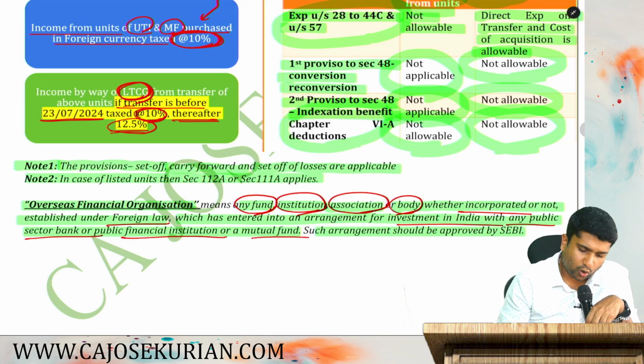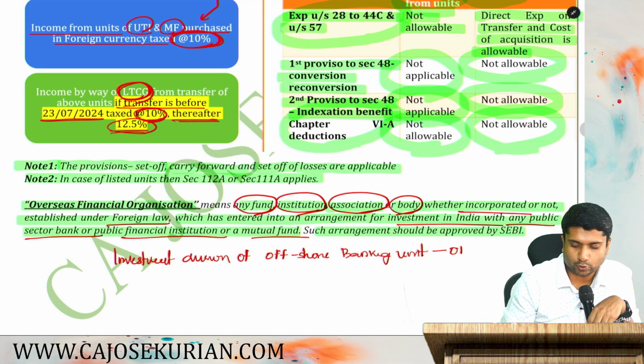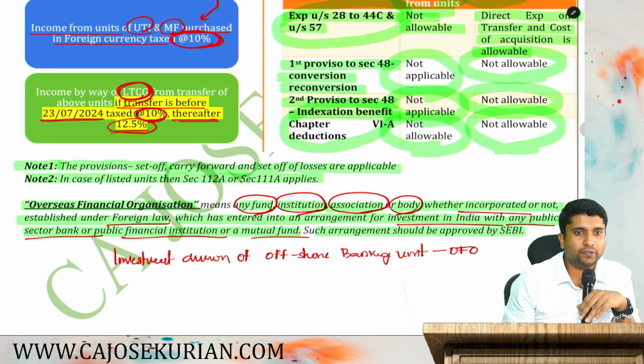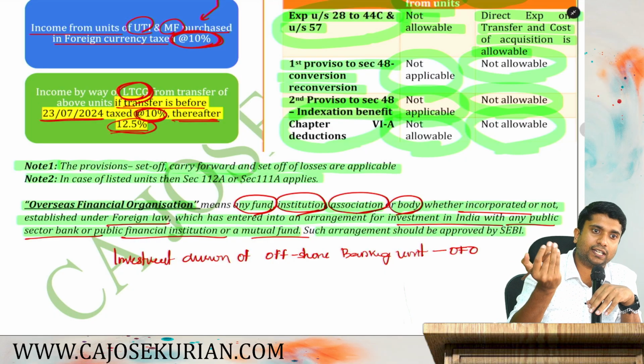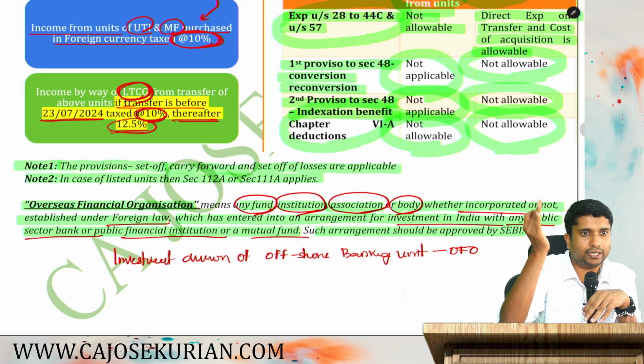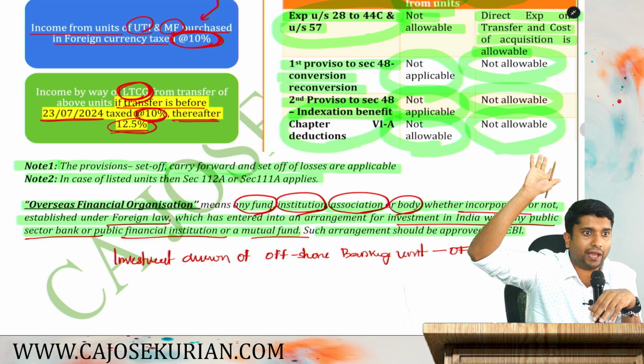So we can call the investment division of an offshore banking unit an OFO also. Are you with me? You can call an investment division of an offshore banking unit an OFO because it is offshore. It is as per any foreign banking law.